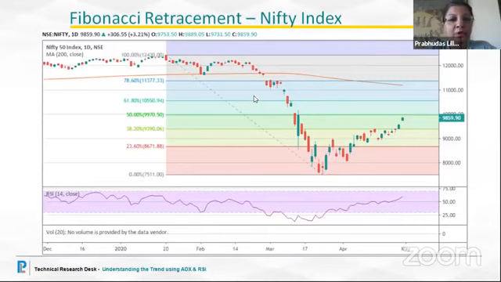So what do we mean? Why did we choose these two points? Well, we were already aware of the high that we had seen at 12,400 levels. Then we waited at 7,500 levels. Once we saw that the index was picking up, we saw some signs of reversal. That is when the candlesticks refused to make lower lows. We were seeing that the forthcoming candlesticks post 7,500 were in the reverse direction, implying that we were seeing some signs of reversal.